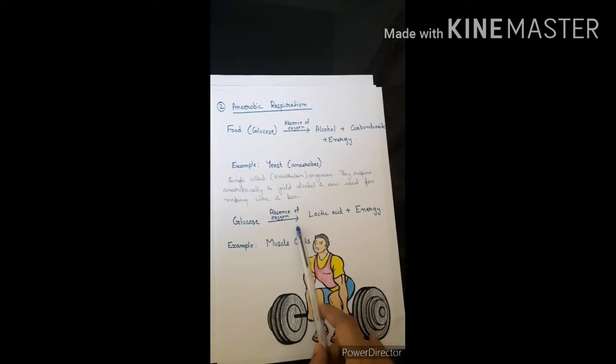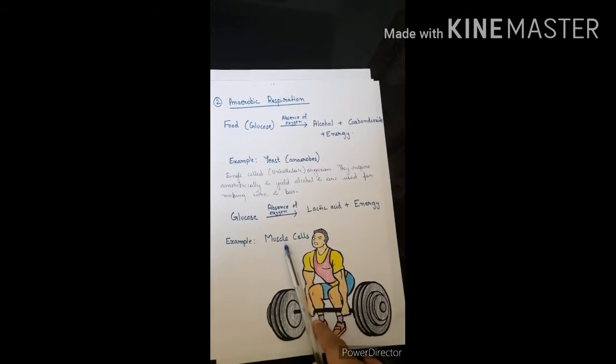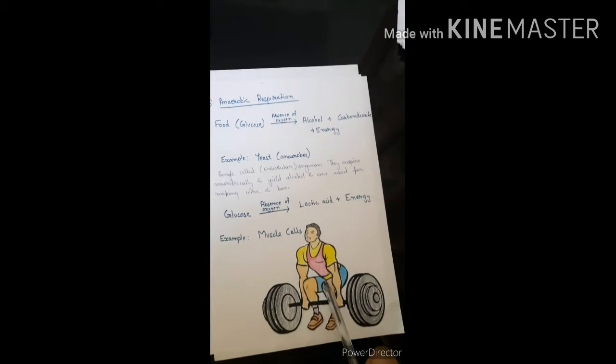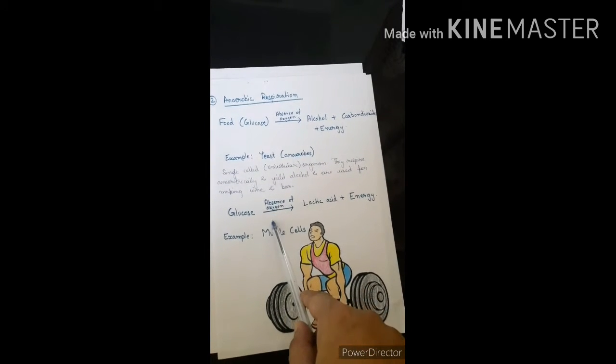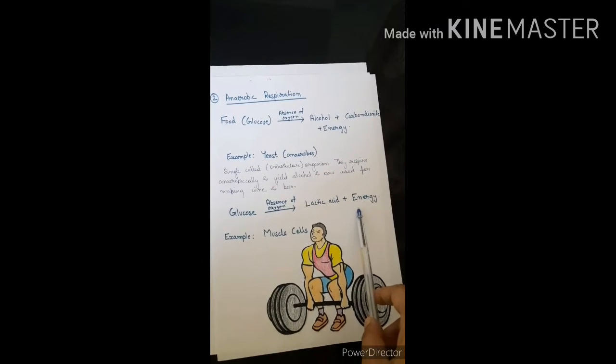Another example of anaerobic respiration takes place in the muscle cells while we do heavy exercise. In the absence of oxygen, the glucose breaks down into lactic acid and energy is released.